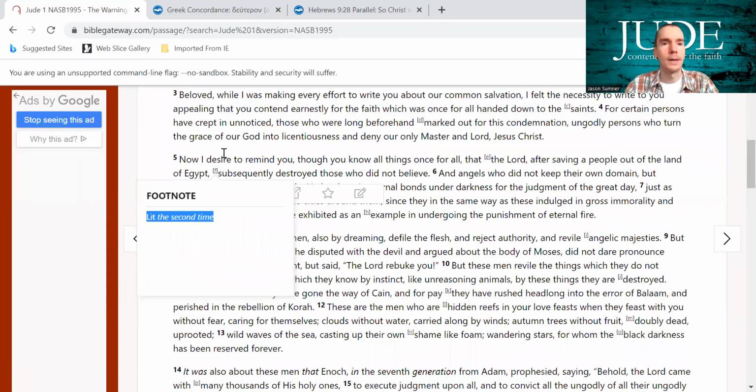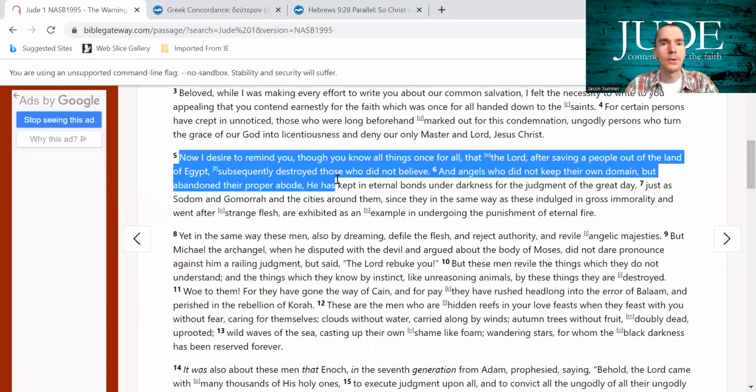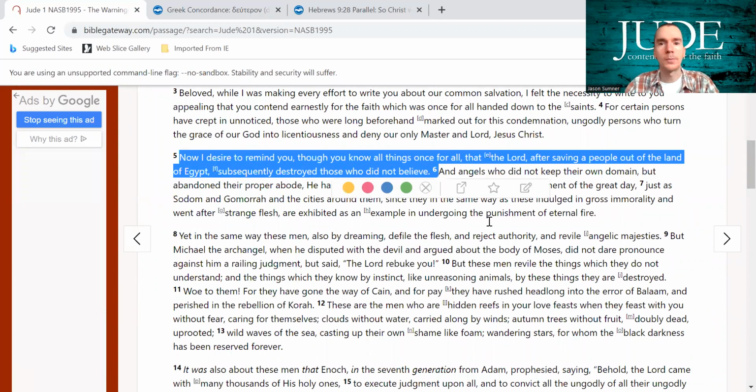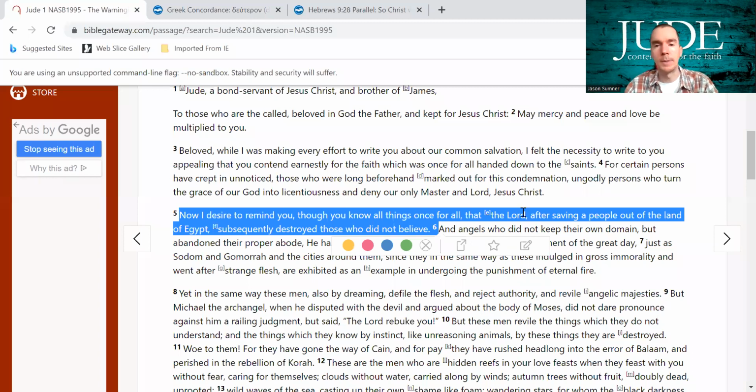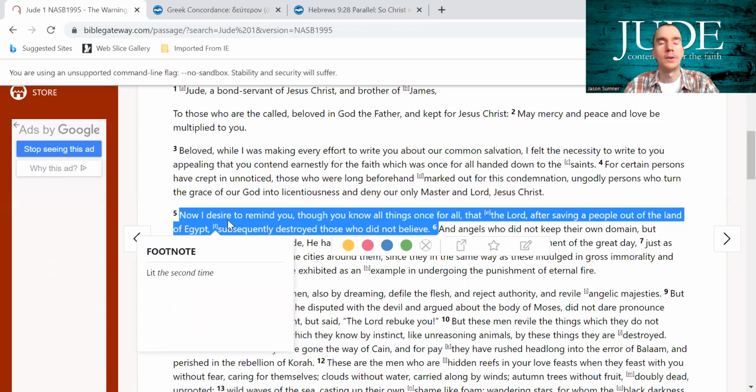So let's read that verse again. It says, "Now I desire to remind you, though you know all things once for all, that the Lord," again, that could be translated Jesus and should be translated Jesus, "after saving the people out of the land of Egypt, subsequently destroyed those who did not believe." But again, it should say the second time destroyed those who did not believe. So when people take this verse and think it's talking about Jesus being in the Exodus or in the wilderness,